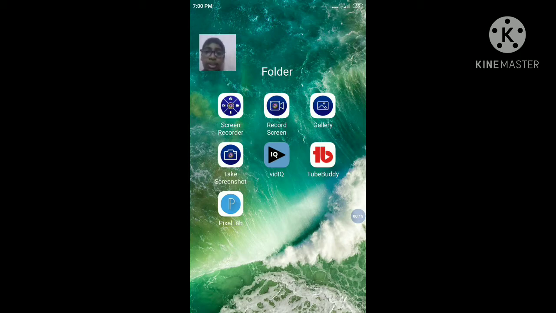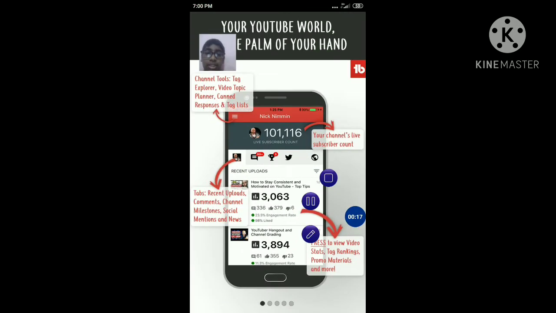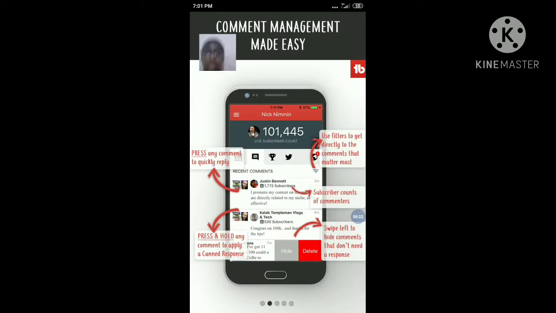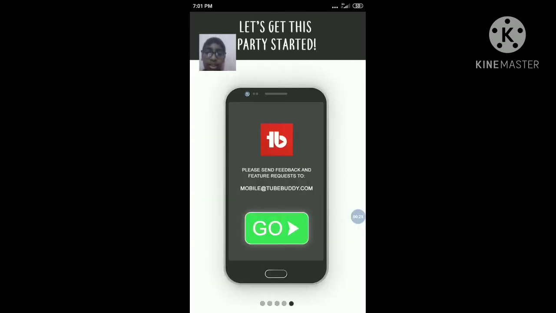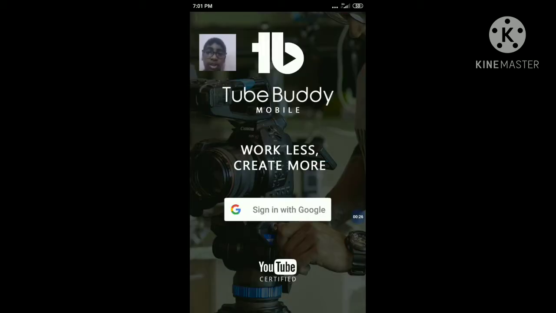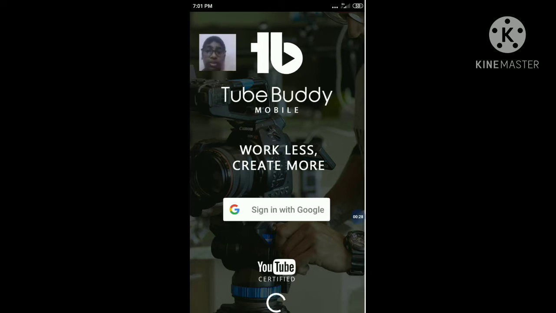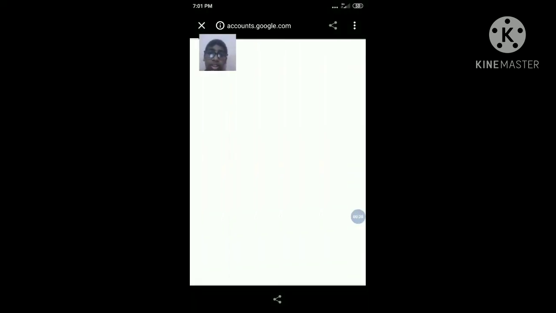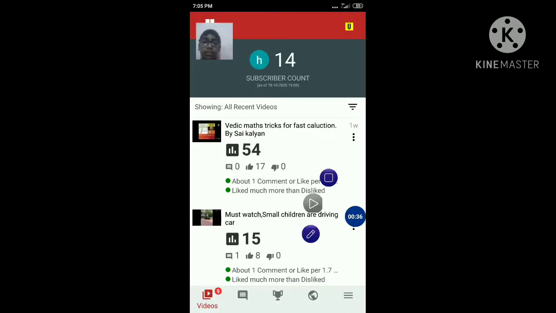If you open TubeBuddy first, an interface will come up for you like this. For this you just need to go through this step and then click go. You need to sign in with your Google account. It is Google, so first you need to sign in.